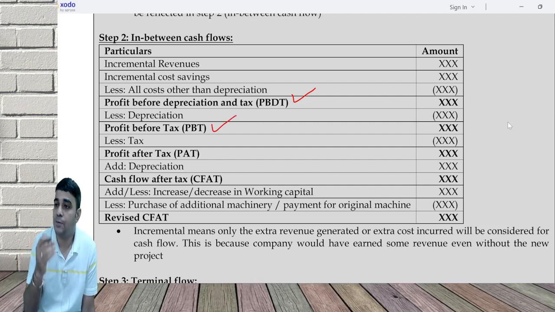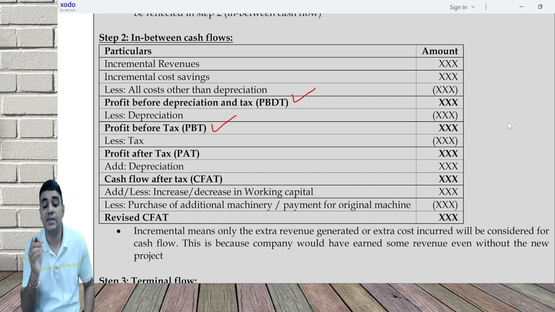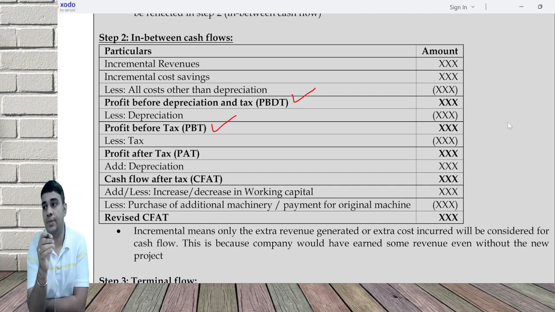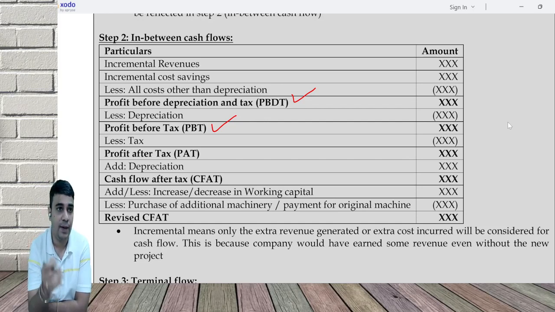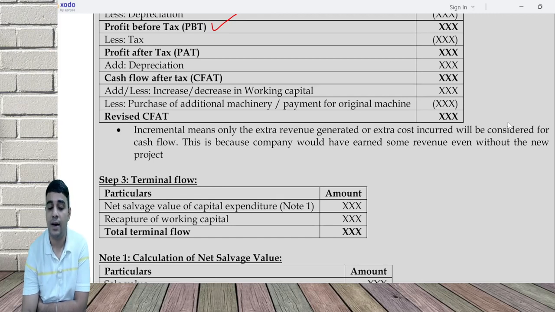Then you deduct tax, get profit after tax, add back depreciation, working capital changes, any new capex, and in case you have made any payment for your original machine, I said you would not write the entire amount there. So any extra amount you paid will come here. Incremental means only the extra revenue generated or extra cost incurred.